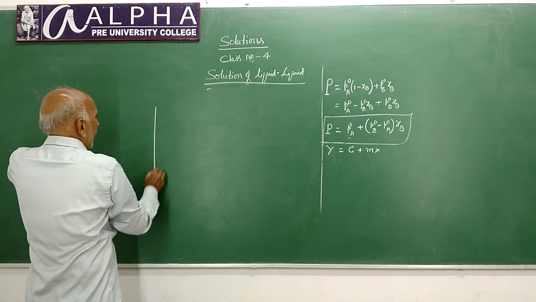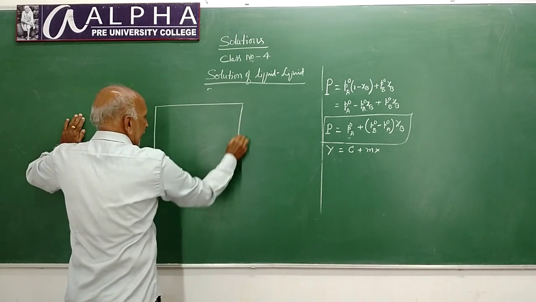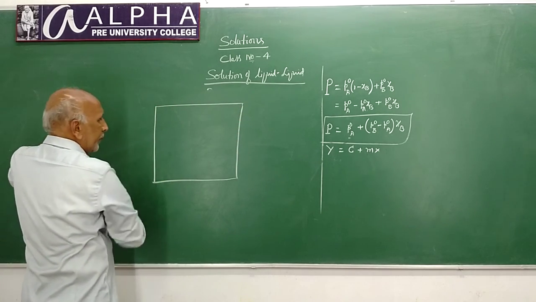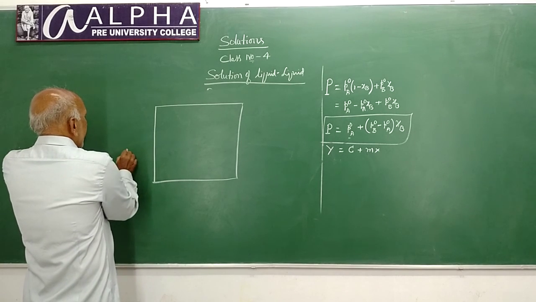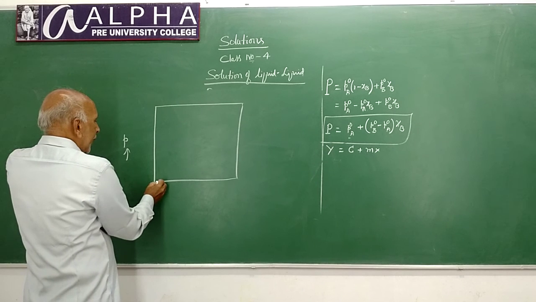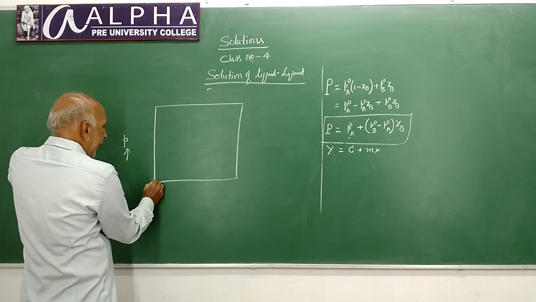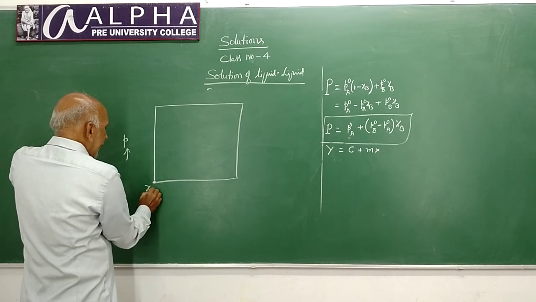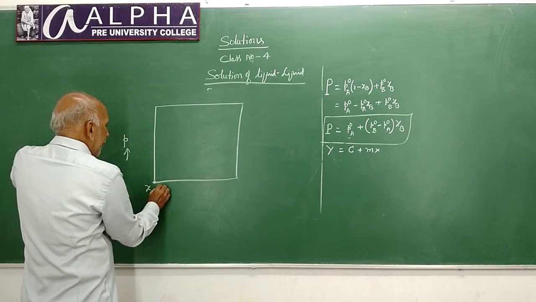You will get a plot something like this. Okay, this is partial pressure. Now consider here the mole fraction of constituent A is 1.